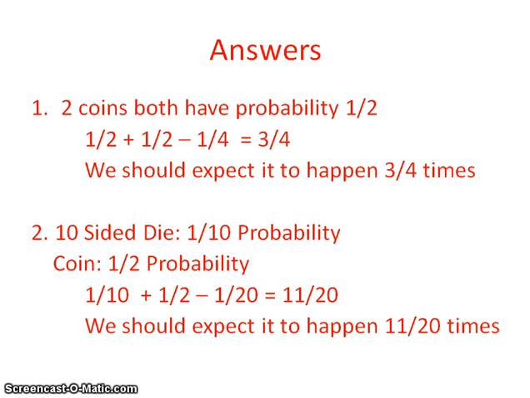Alright, our second one, we have a 10-sided die, 1 out of 10 probability. Our coin is 1/2 probability, so it's 1 out of 10 plus 1/2 minus the probability of both of them, so we just multiply, it's 1 out of 20.